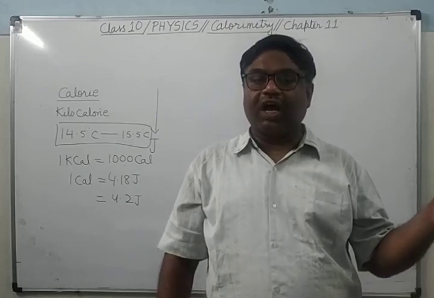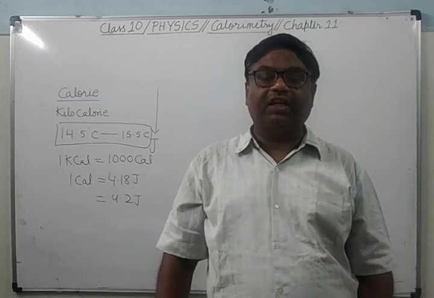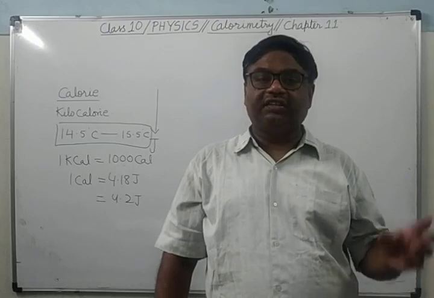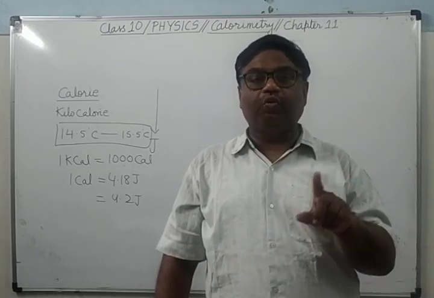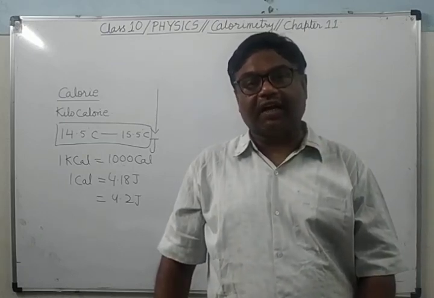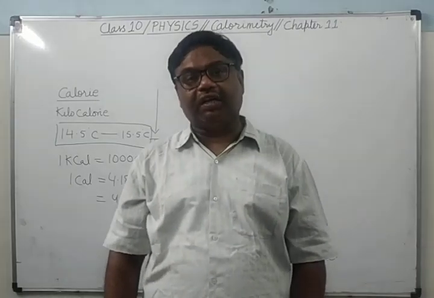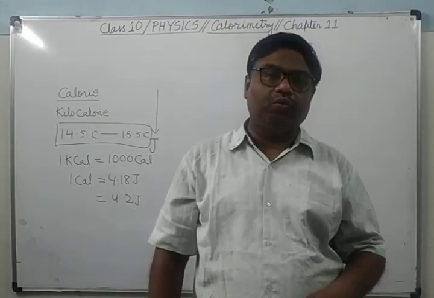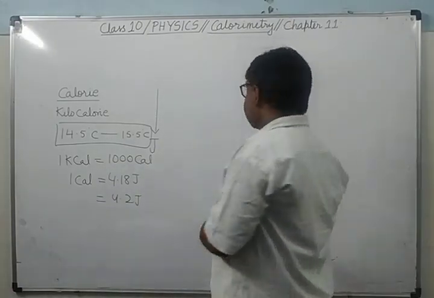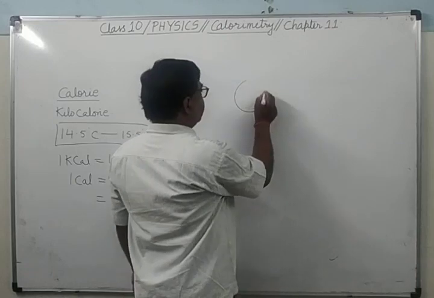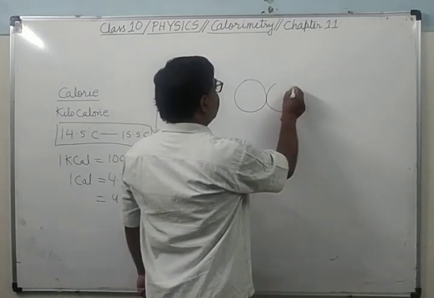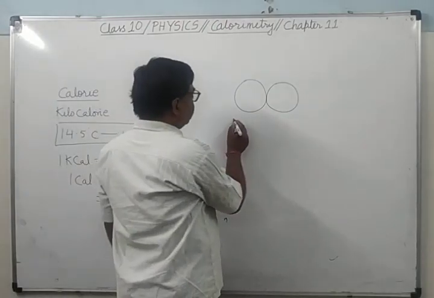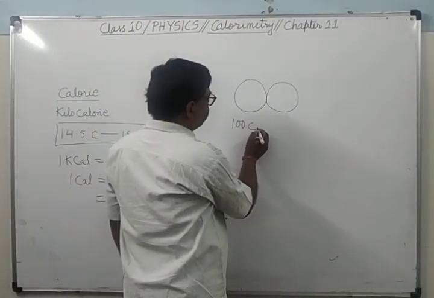Qualitatively, it gives the idea of the average kinetic energy of its molecules, and it decides the flow of heat energy when two heated bodies are kept in contact. Heat will flow from the body at higher temperature to the body at lower temperature, until both bodies acquire the same temperature.